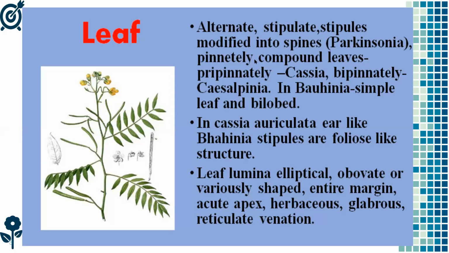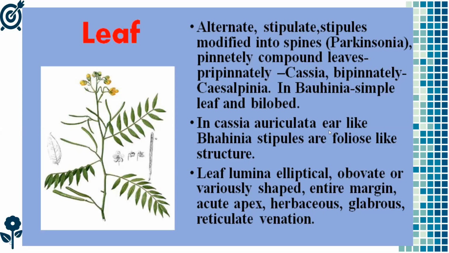So there are pinnately compound leaves, unipinnate in Acacia, bipinnate in Caesalpinioideae. In Bauhinia, simple leaf and bilobed. Means in the Bauhinia plant, we observe the leaves are simple and one leaf is divided into two parts, that is called bilobed.